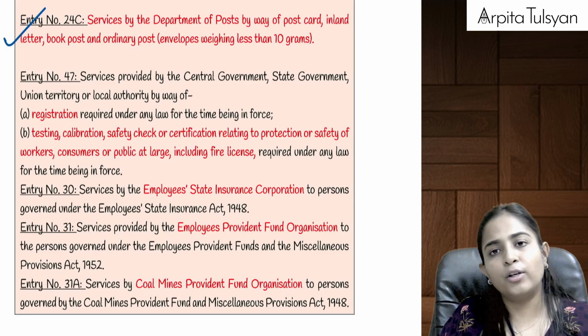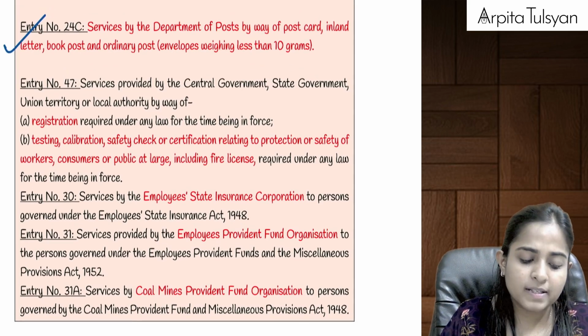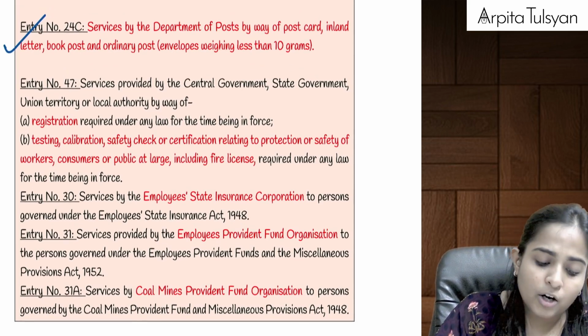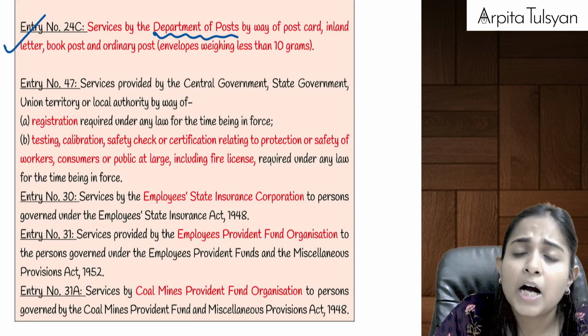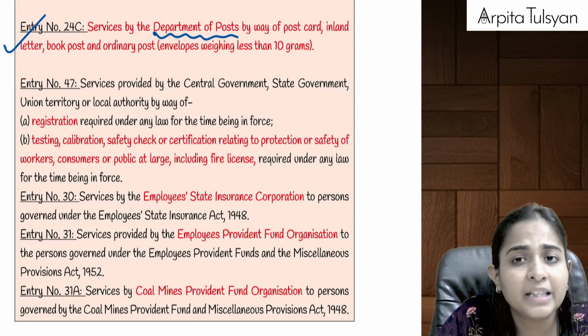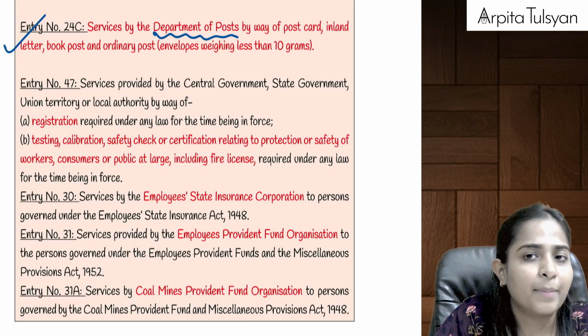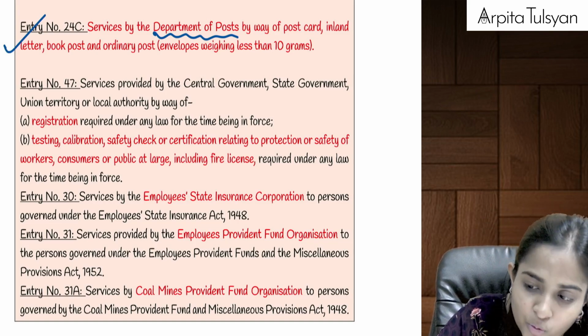Then after that, going to the next one, that is entry number 24C. Entry number 24C talks about if the services are provided by Department of Post. Just now we studied that come what may, whatever be the amount, any services provided by Department of Post will be taxable, and that too under forward charge.